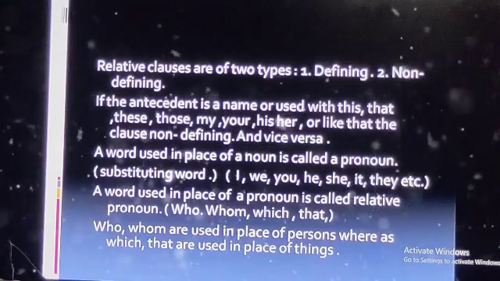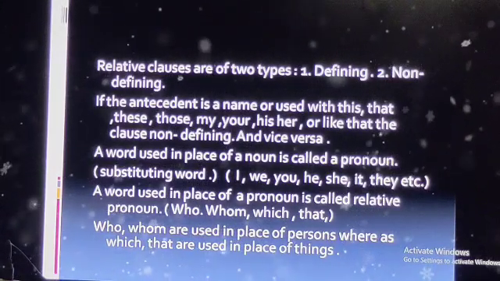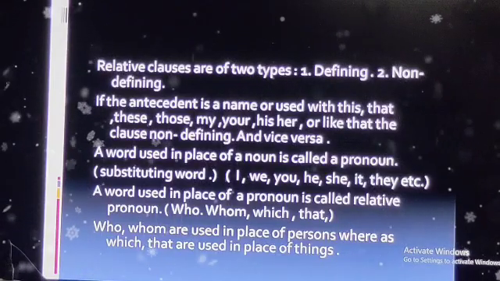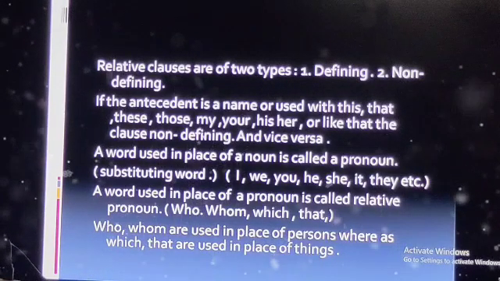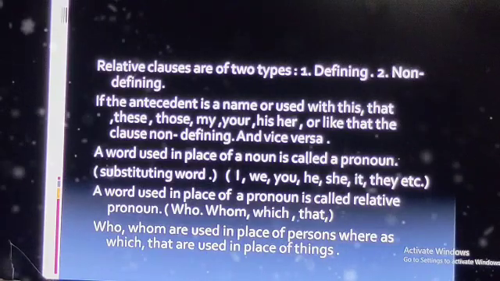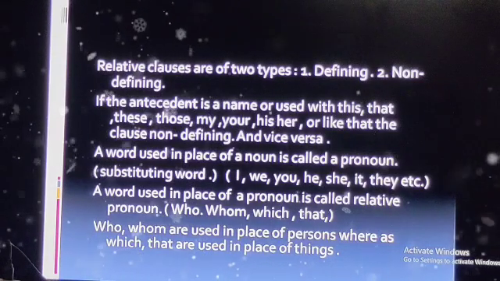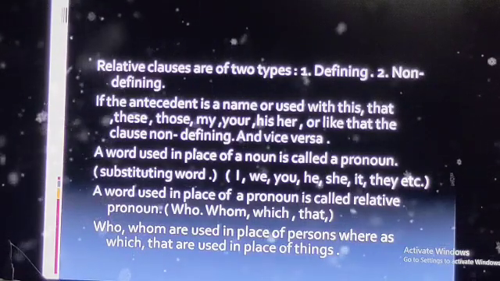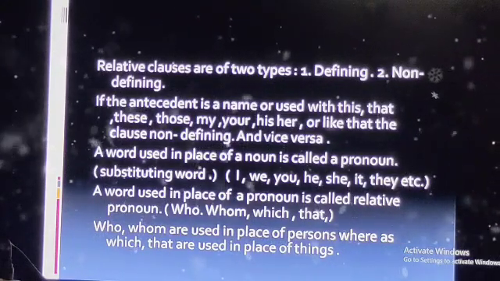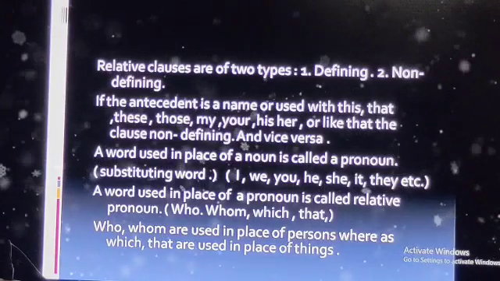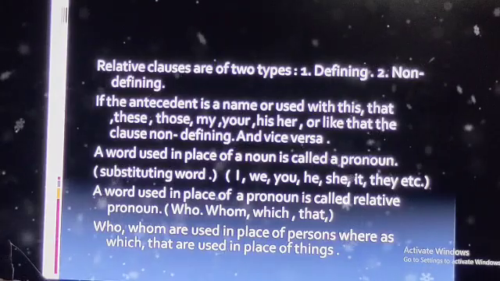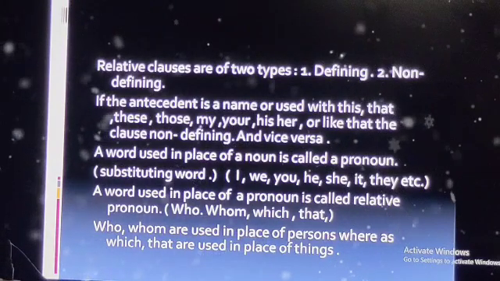So, what did we learn today? We learned what is a clause, types of clauses, pronoun, relative pronouns. These are the basics we should know before going to do relative clauses. In the next session, we will have more discussion about the relative clause.